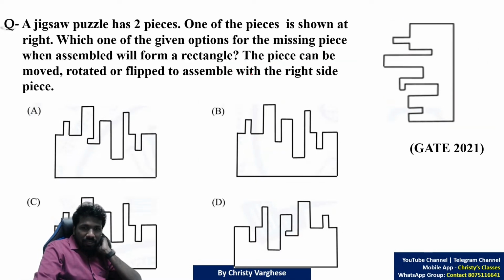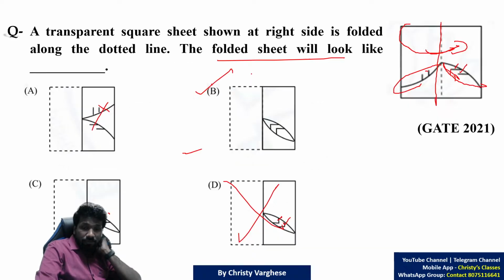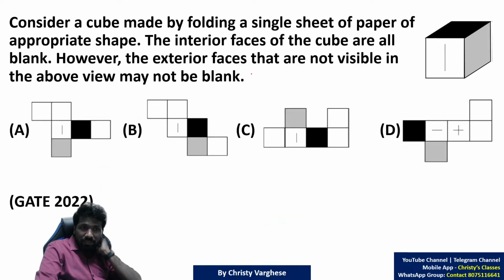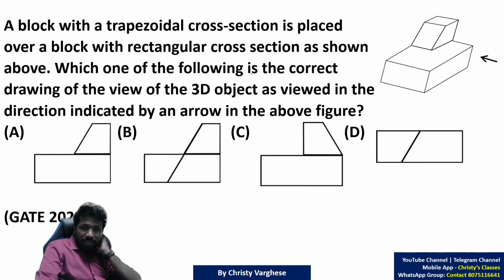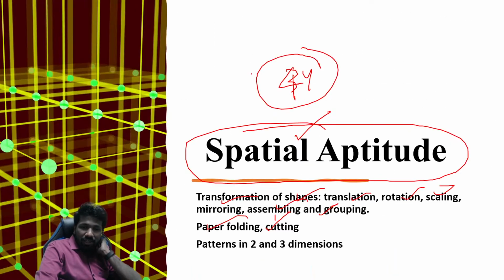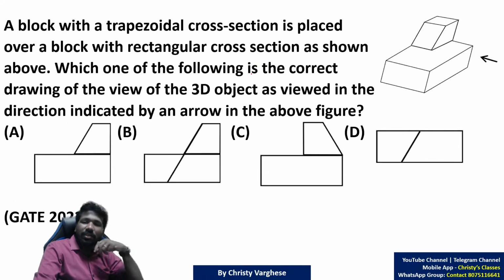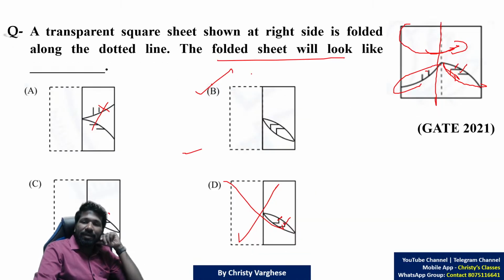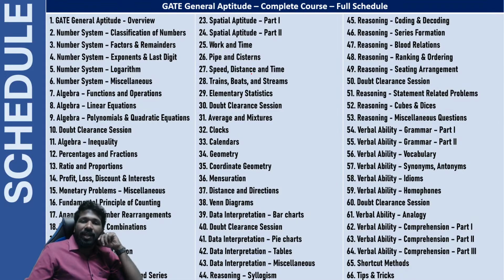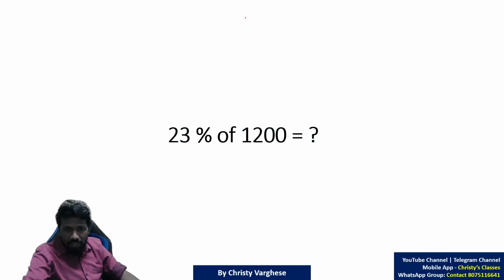So these are other, slightly trickier versions, like jigsaw puzzles. These kinds of questions are repeatedly asked. So that is again rotation. There are mainly three major operations: translation, rotation, flipping. If you understand them in detail, it will be very easy. For spatial aptitude, we have devoted 2 separate lectures to discuss it alone in this course. So there we will discuss it in detail.